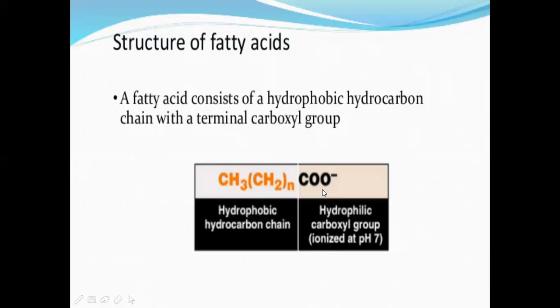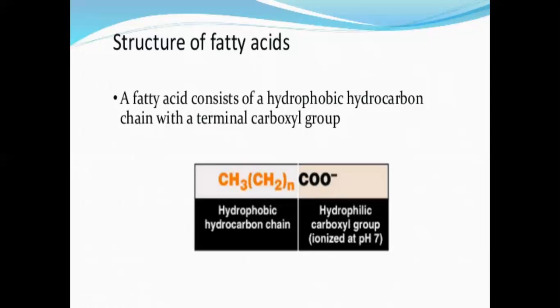Ionized means it is forming an ion, which can be positive or negative. But in a carboxylic acid molecule, it will definitely form a negative ion, that is COO minus. When the pH is 7, it won't be in the form of COOH, but in the form of COO minus.